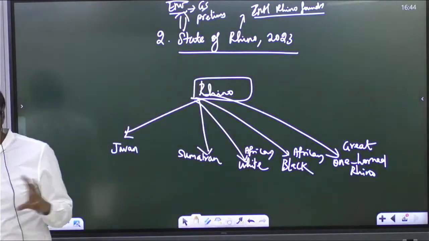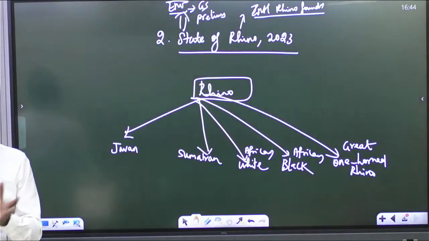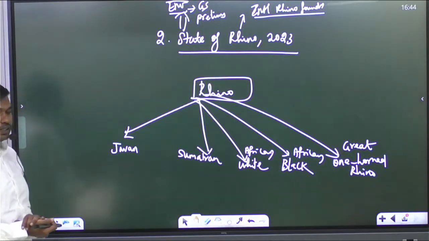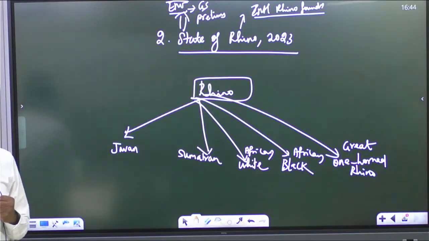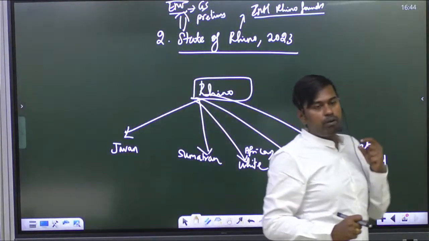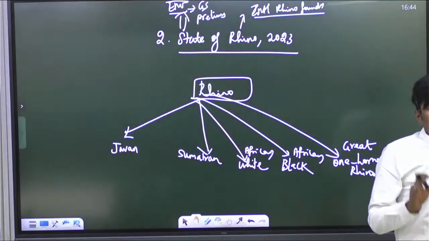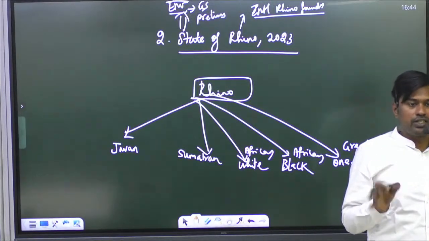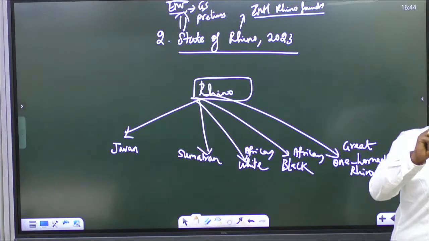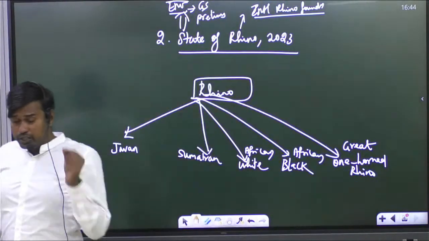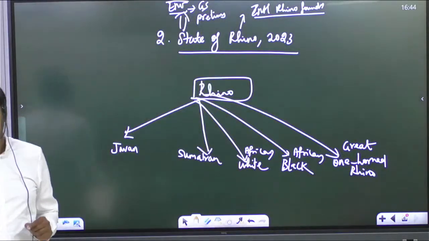These are the 5 categories of rhino which are present in the world. Everybody knows, have you seen this one-horned rhino, how it looks? Yes, a horn will be there. And the problem with these rhinos is that they are hunted in large numbers and their horns are in great demand, especially in China. They use it for medicinal purposes.